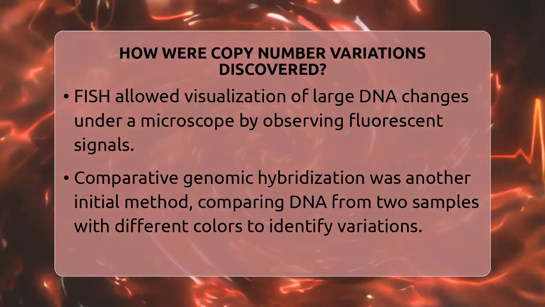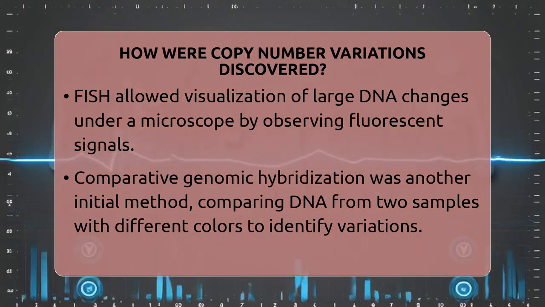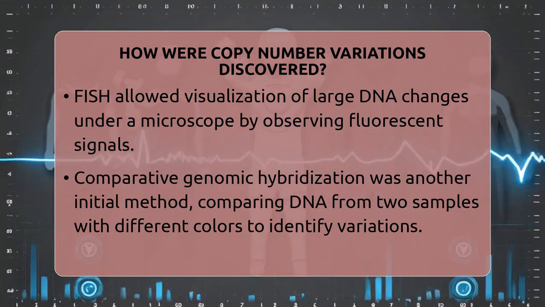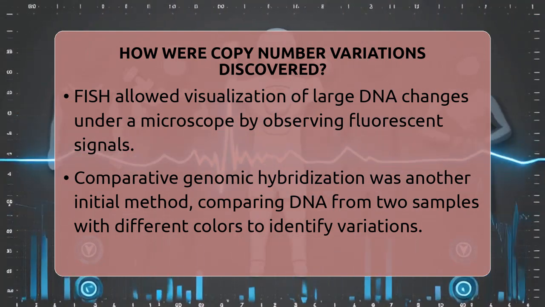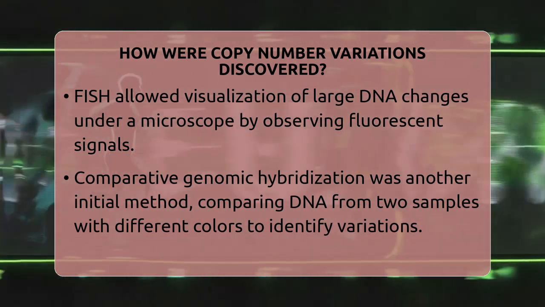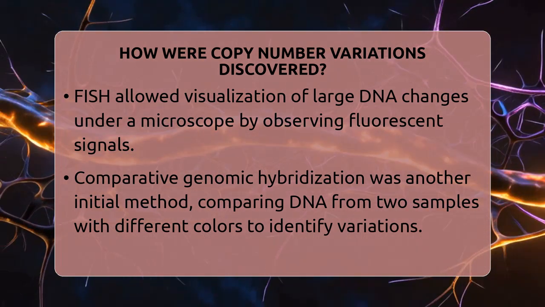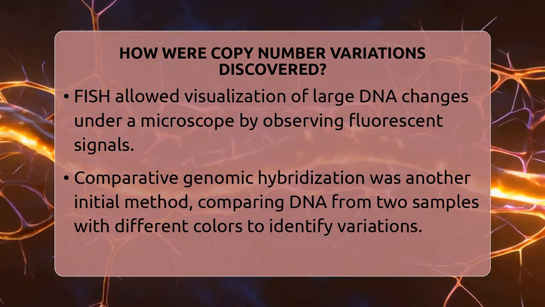If a piece of DNA is missing or duplicated, the fluorescent signals will be different from what's expected. This was one of the first ways researchers could see large changes in DNA copy numbers. Another early method was comparative genomic hybridization. This technique compares DNA from two different samples.